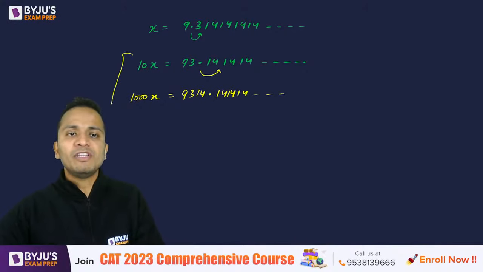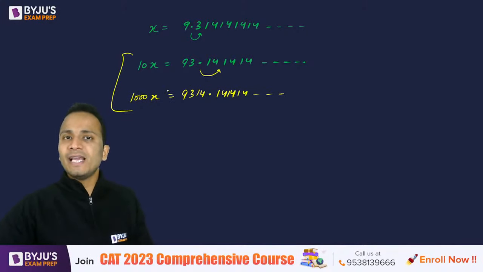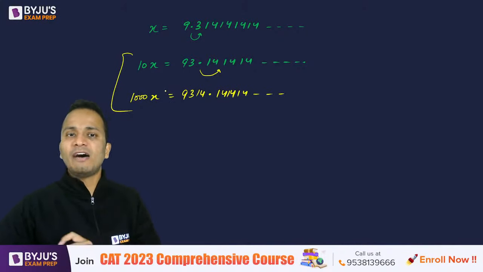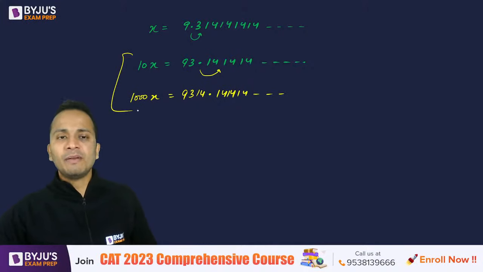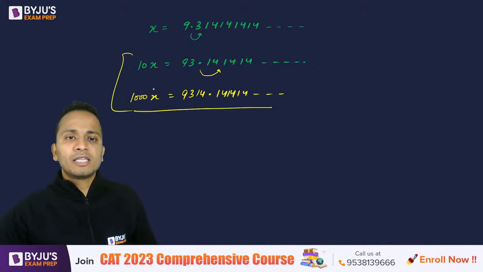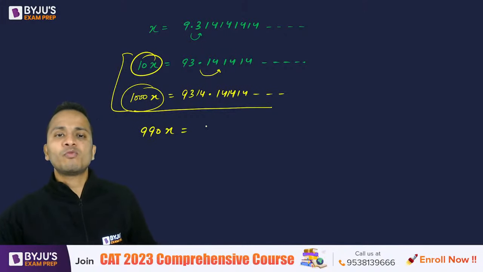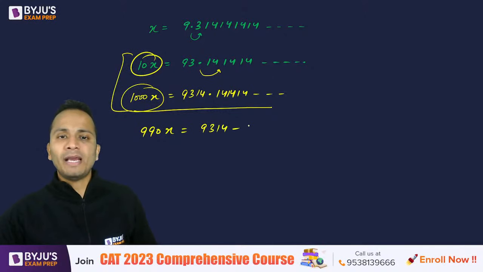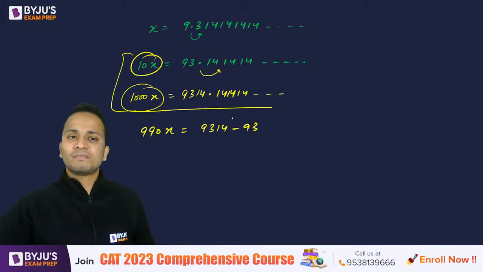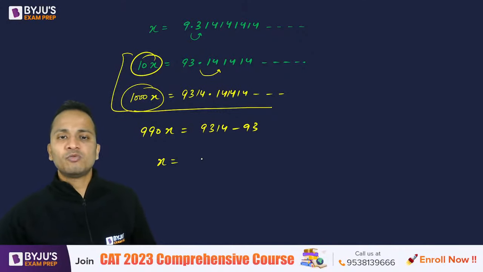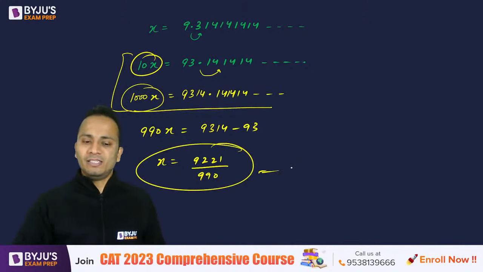So now I have these two numbers which have the same digits after the decimal. Subtraction can be performed. So now 1000x minus 10x will be 990x. On the right hand side, it will be 9314 minus 93, right? Okay, so perform the subtraction. It will be 9221 divided by 990, whatever it is. Now you can get the final answer.